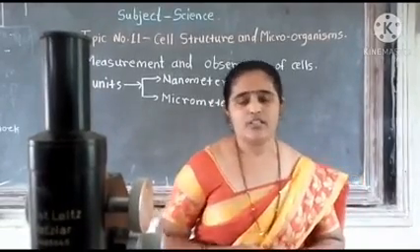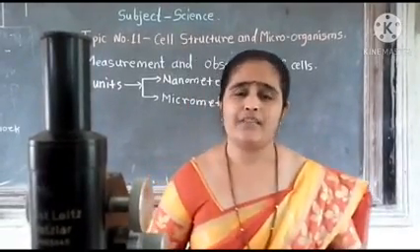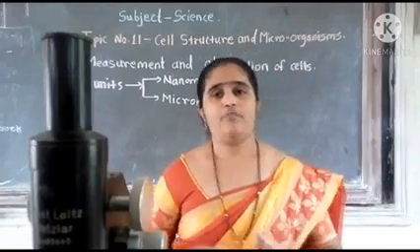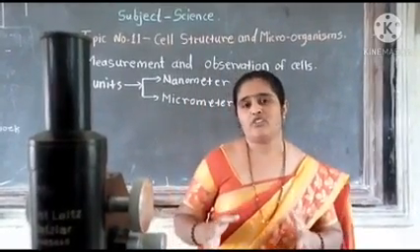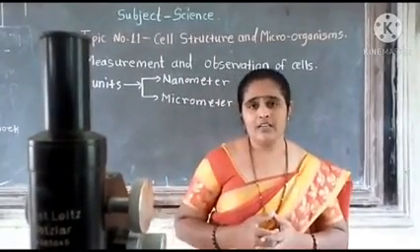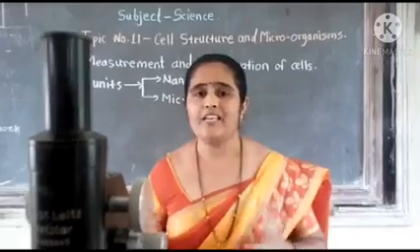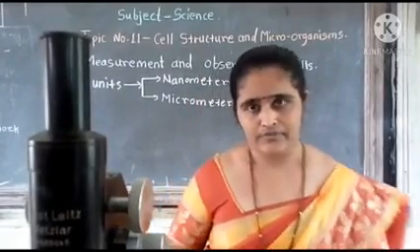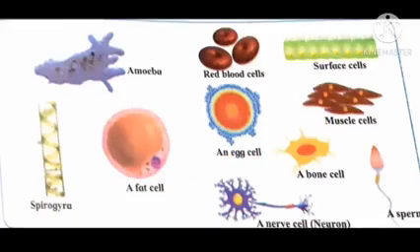Okay, dear students, now, do all cells have the same structure? No, every cell has a different structure and performs different functions. Okay, let's see the different shapes and sizes of some cells. Students, see the pictures of various cells. The first picture is of an amoeba. Amoeba is a microorganism. Amoeba does not have a specific shape. It is irregular in shape.